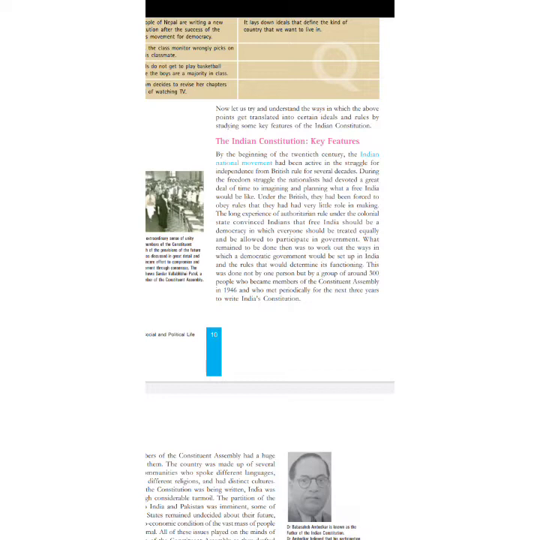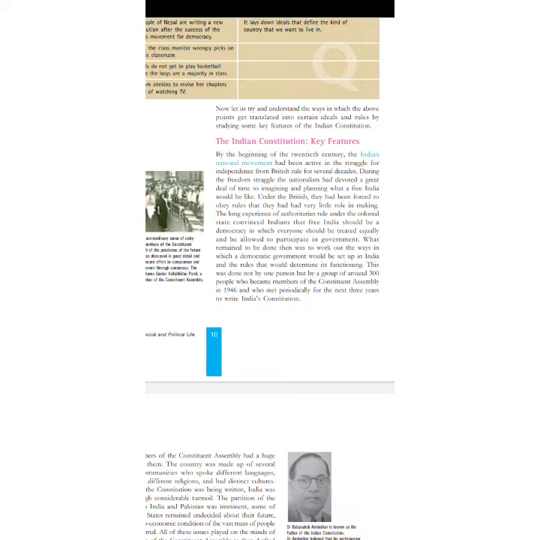B.R. Ambedkar was also a Dalit man. He was born in a Dalit family. So that's why he worked for the lower caste people. The idea was to provide justice to each and everyone, and to have equal participation for each and everyone. So different communities and different cultures came together, and we had a few pillars on which the Indian constitution's foundations were laid.